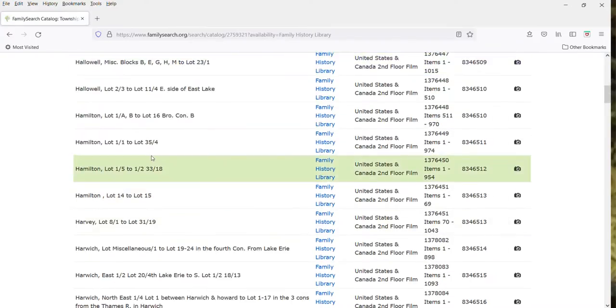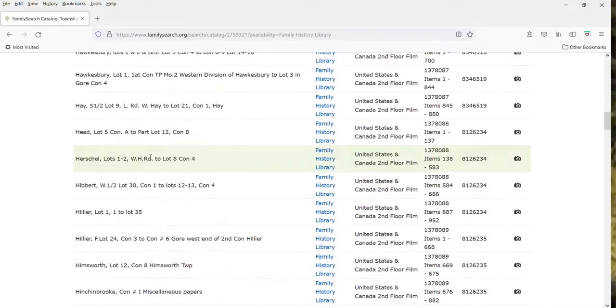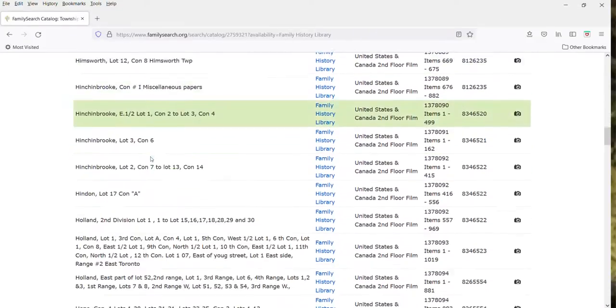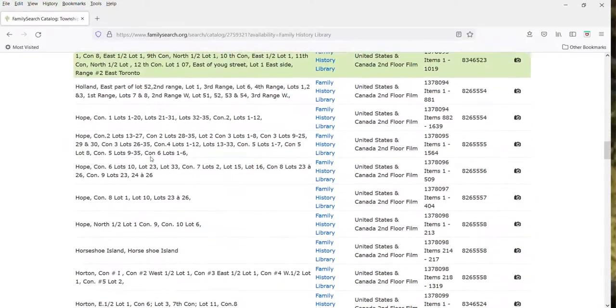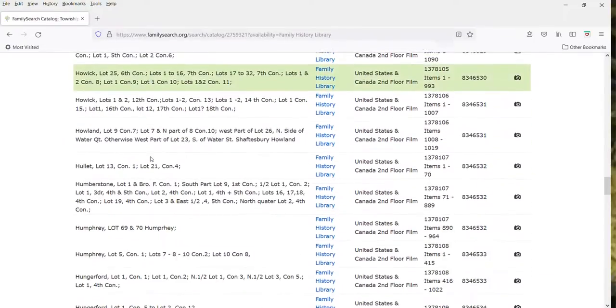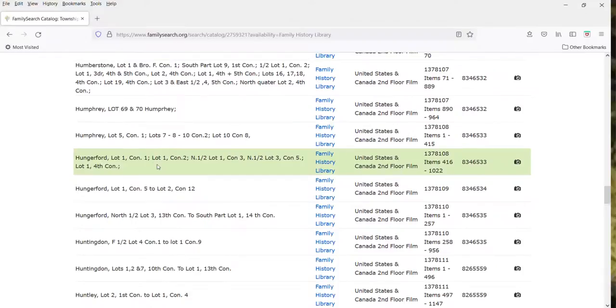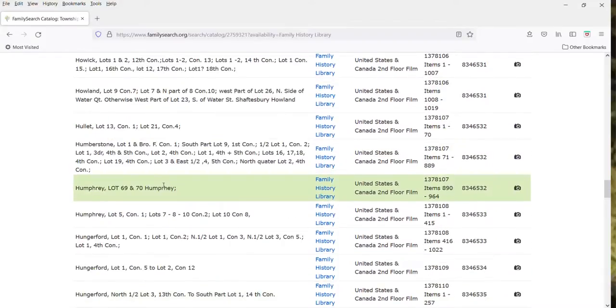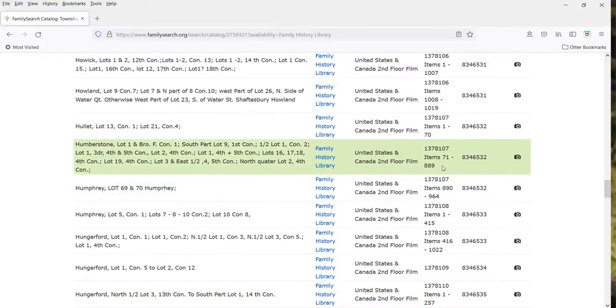And again, we've got the rest of the townships in here. And I'm going to scroll through to find Humberstone. These ones look like they're pretty alphabetical. Oh, here's Humberstone here. Items 71 to 889, sorry. So again, it looks like it's telling me that Humberstone is all on one reel. So I'm going to pick that microfilm there.